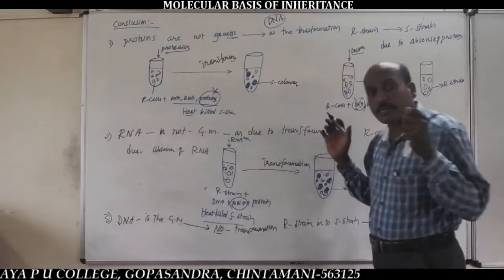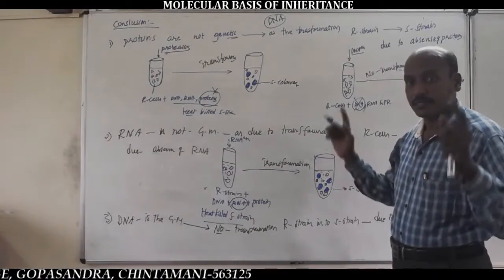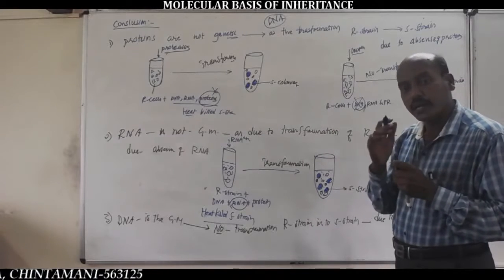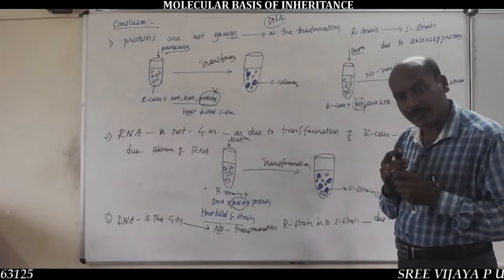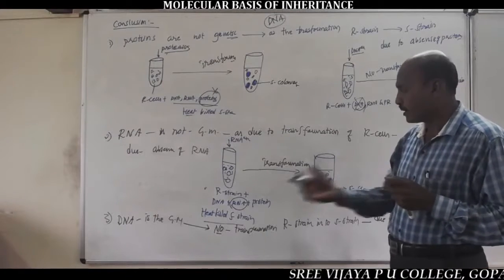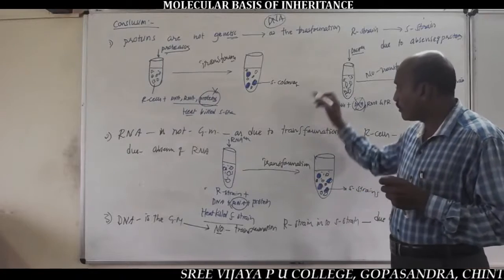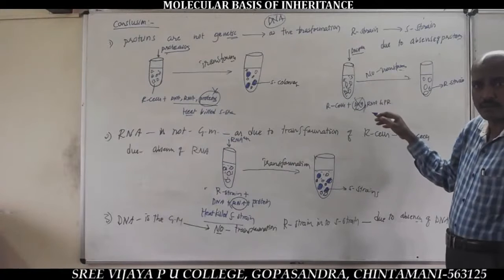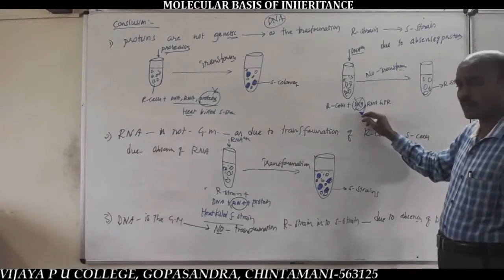The biochemical characterization shows that the nature of the genetic material is DNA. That's why it can transfer characters from one cell to another cell, or from one generation to the next generation. For example, in conclusion number 3, when we add the DNase enzyme to the culture medium containing the same mixture with the live R cells, there is no transformation due to the absence of DNA.